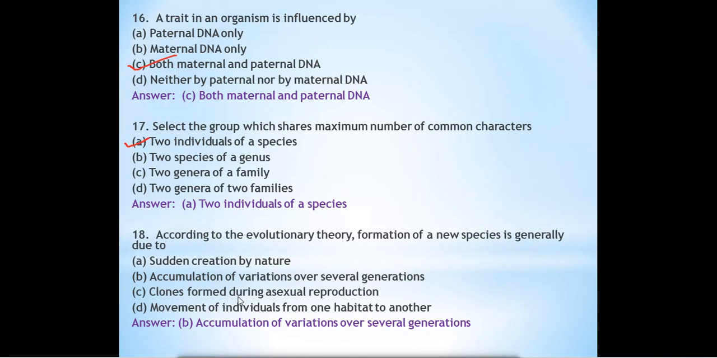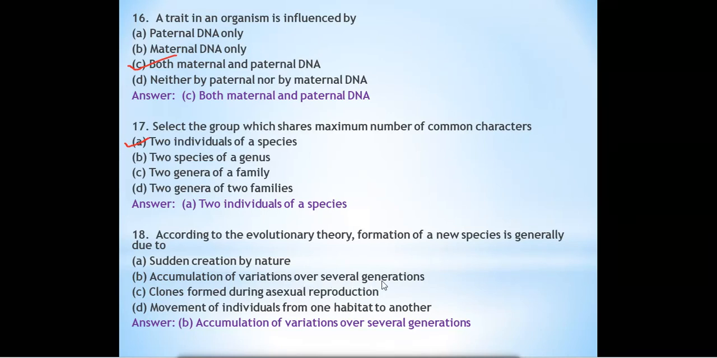Question number 18. According to evolutionary theory, formation of new species is generally due to sudden creation by nature, accumulation of variation over several generations, clones formed during asexual reproduction, or movement of individuals from one habitat to another. So the correct option is accumulation of variation over several generations.